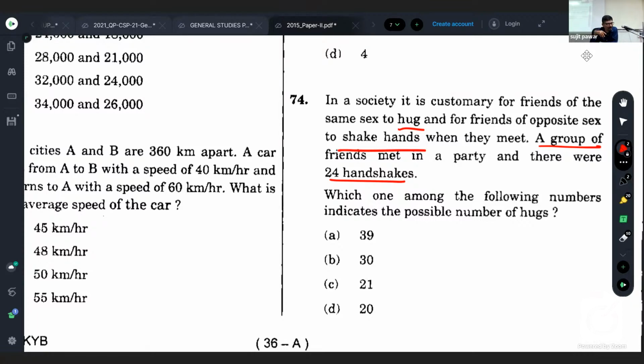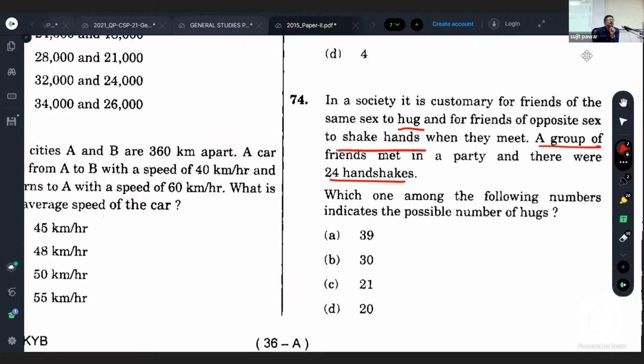Okay, have you solved this question? Are you getting me? We are told that there were 24 hugs. So hugs are only among those of opposite genders. So how can we split 24? Okay, listen. If there is only one male, for example, then there should be 24 female. Then only there will be 24 hugs, and vice versa.